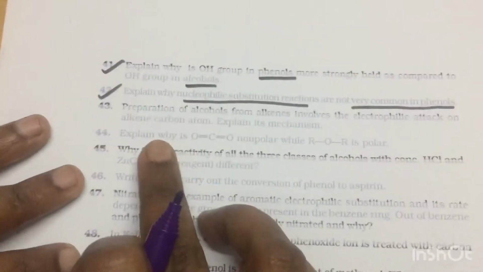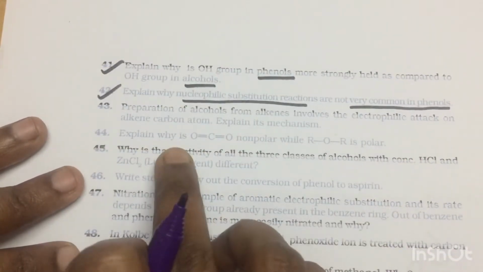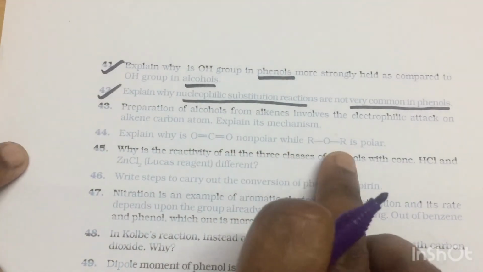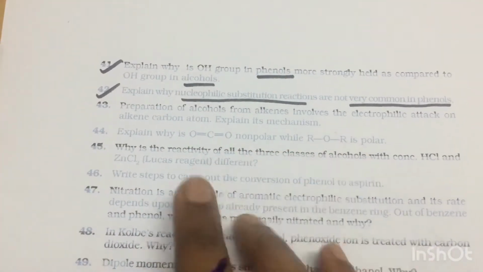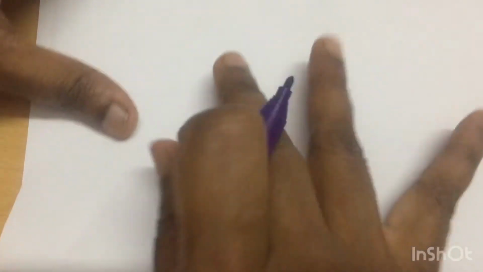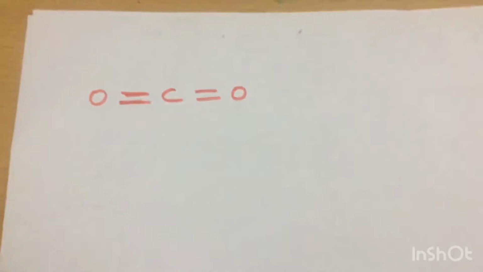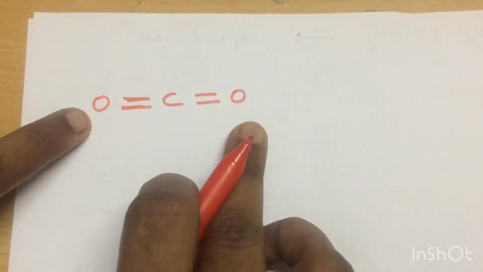Then, explain why carbon dioxide is non-polar while the ether is polar. First we have to know the structure for this. These are some interesting questions, students, and you can score more marks. See, for carbon dioxide, what is the structure? It is linear. Here, which is more electronegative?